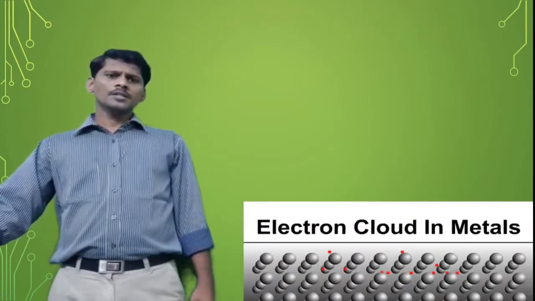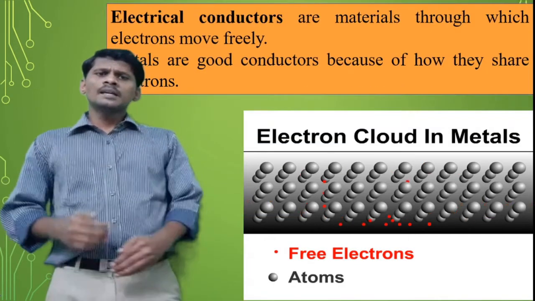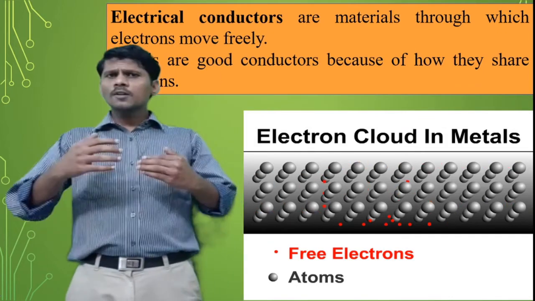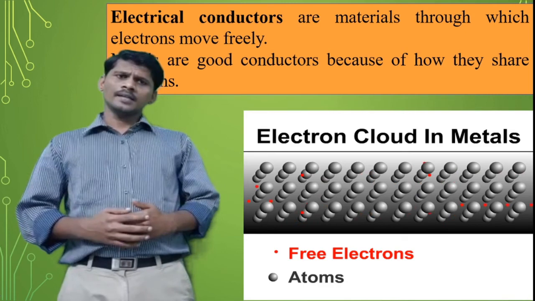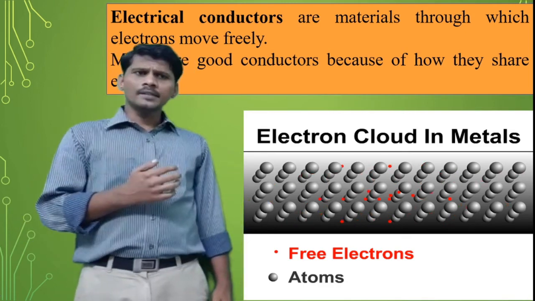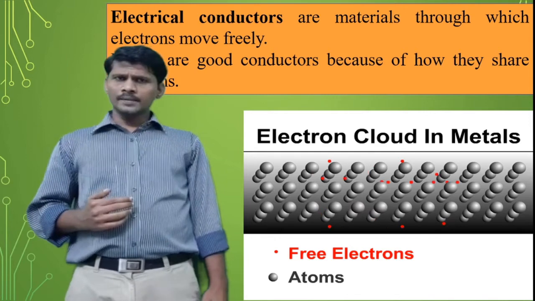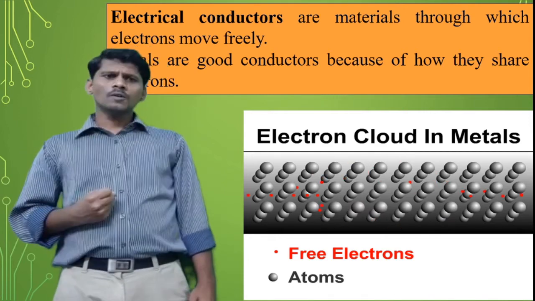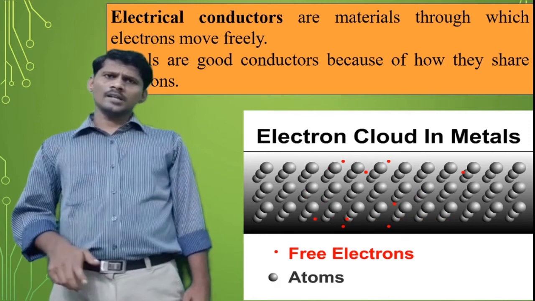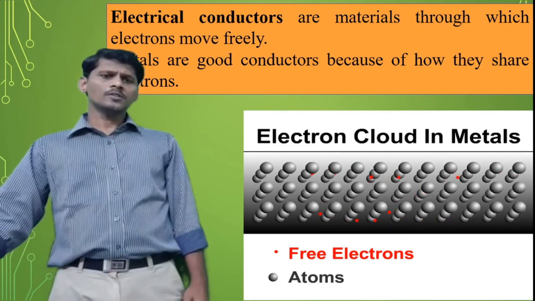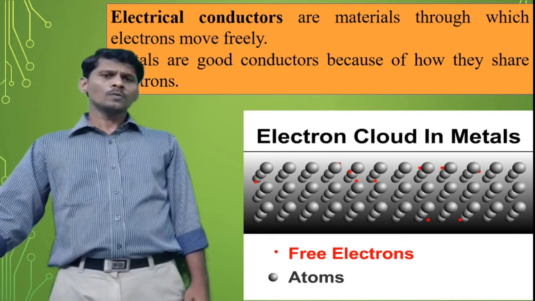See the animation. Electrical conductors are materials through which electrons move freely. Metals are good conductors because of how they share the electrons. See the animation. Electrons move freely.